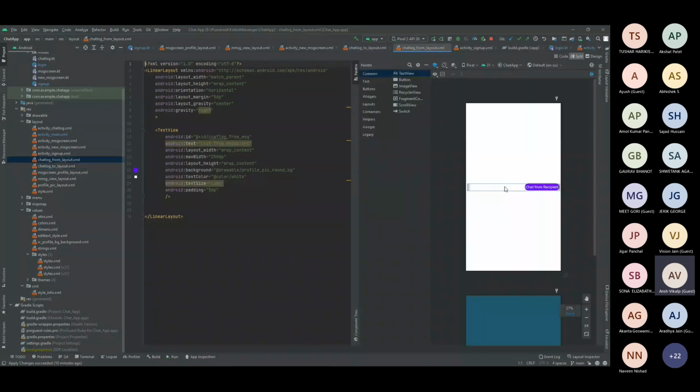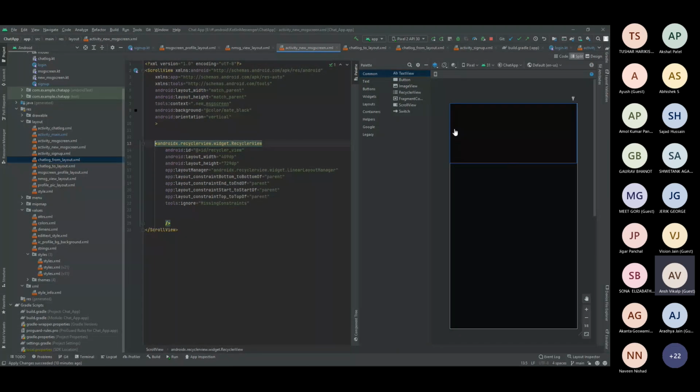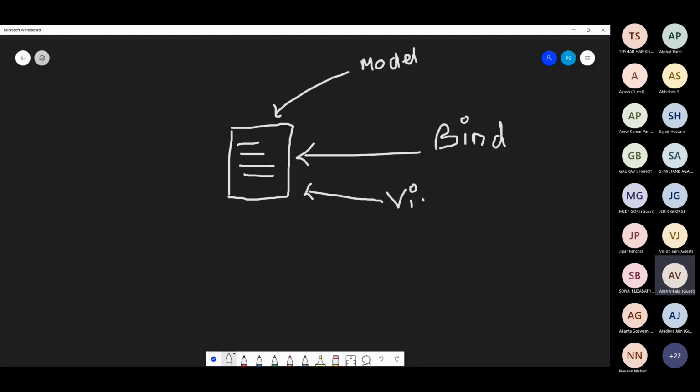This is the view, and this is the view which is repeated. So this particular view will be copy pasted multiple times inside this recycler view. That's why you require one more thing, which is known as a view holder.